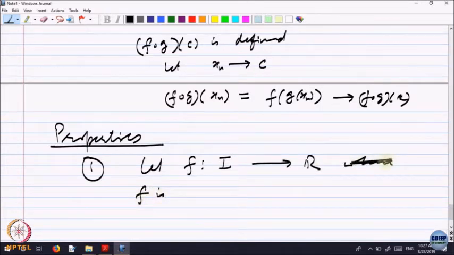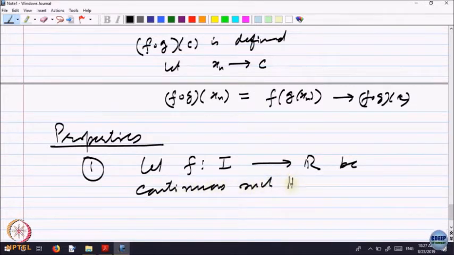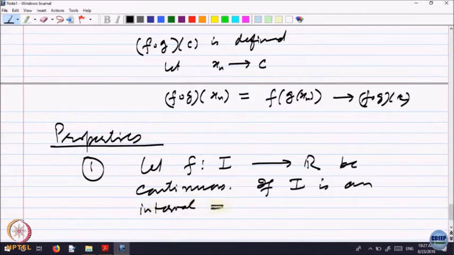Let f be continuous, meaning if I is an interval implies f of I is an interval.